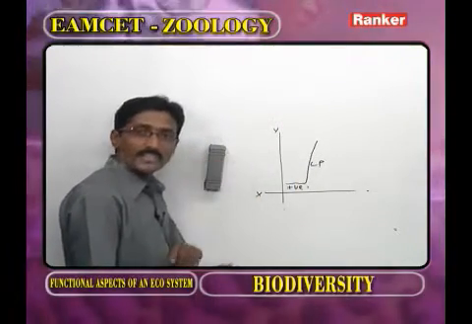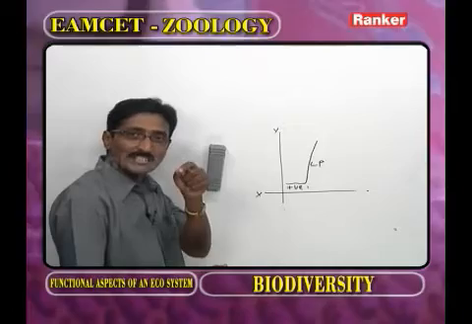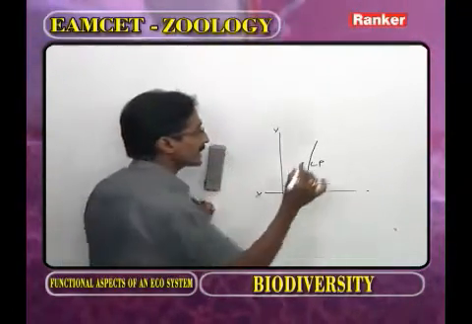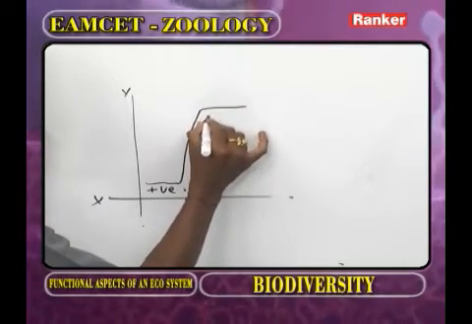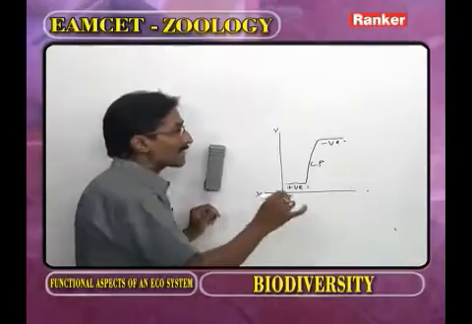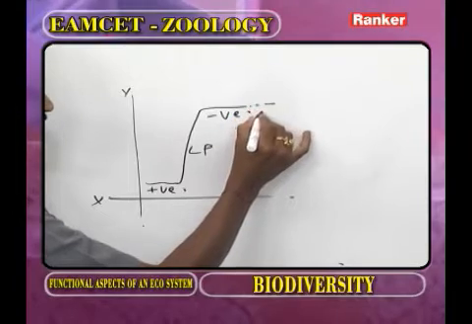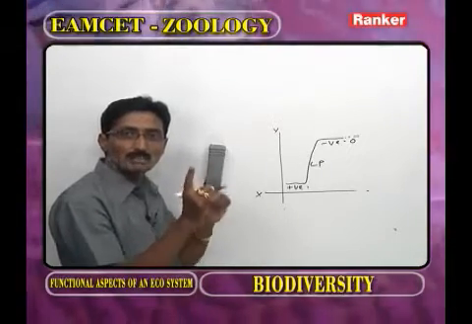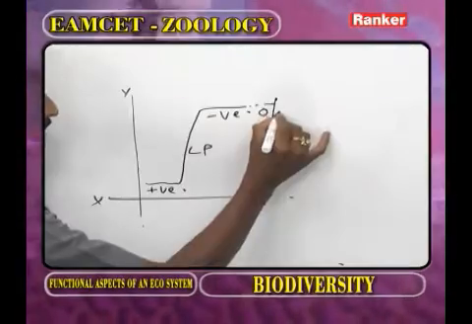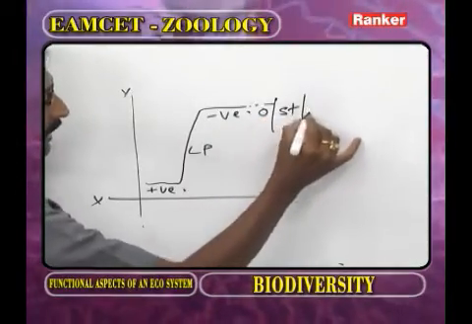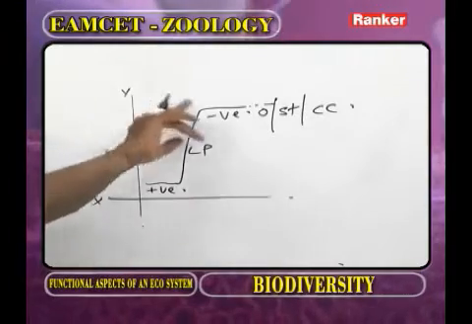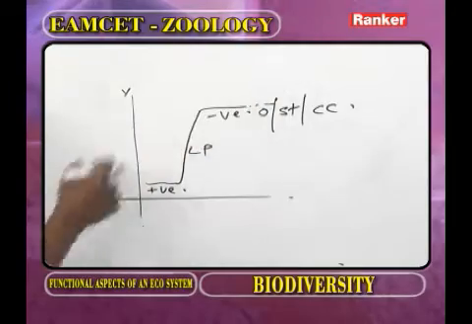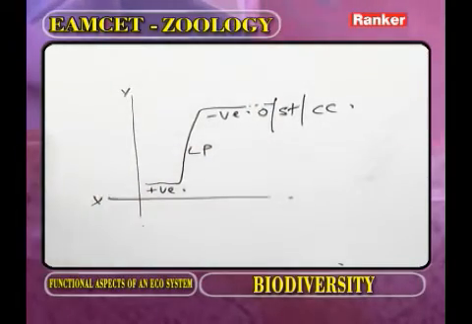But the conditions are not always favorable. Whenever the conditions are unfavorable, the birth rate decreases and the death rate increases. Now it enters into negative acceleration. After negative acceleration, the population enters into zero population growth. Here the birth rate and death rate are both equal. This is also called the stability or carrying capacity. Almost all organisms in the universe exhibit what type of growth curve? S or sigmoid.